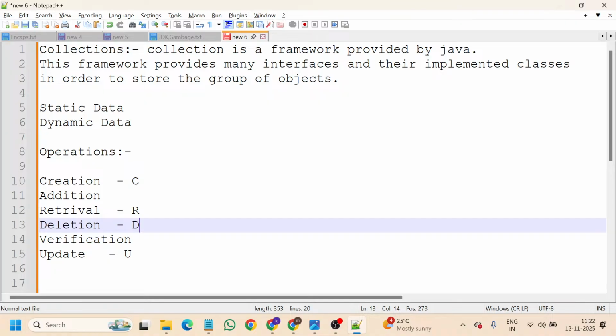When coming to this concept of vector, if you have initialized a vector object using the syntax of the collections and the list interface, the default capacity of that vector is 10. Of course you can add an 11th element, then the capacity of the vector will change to 20.